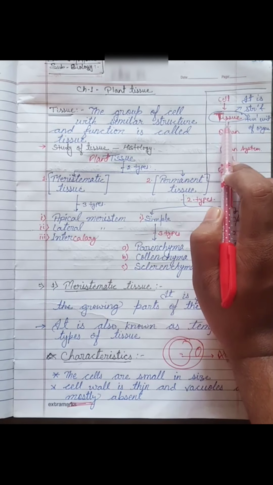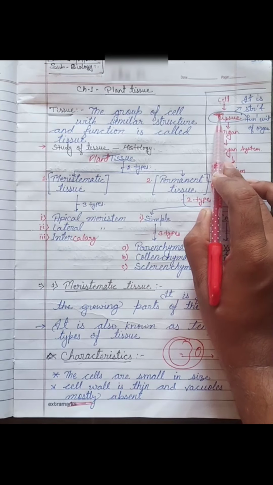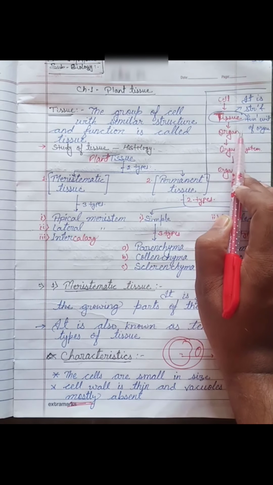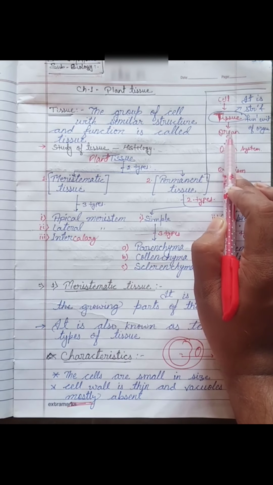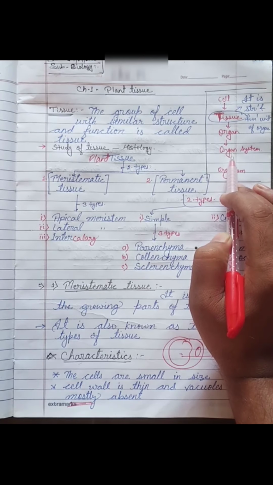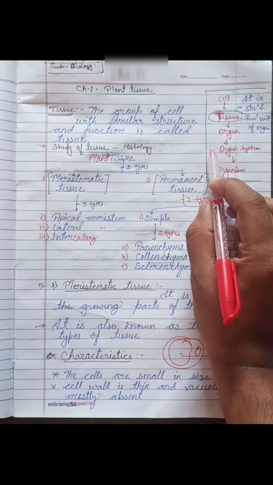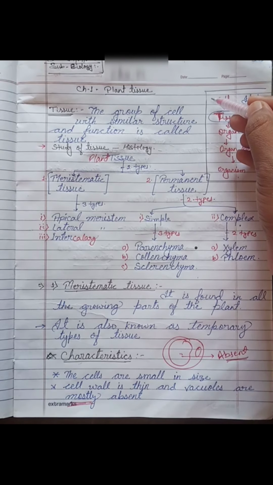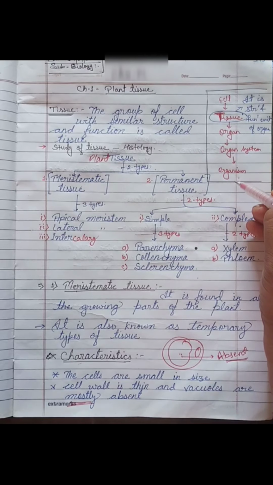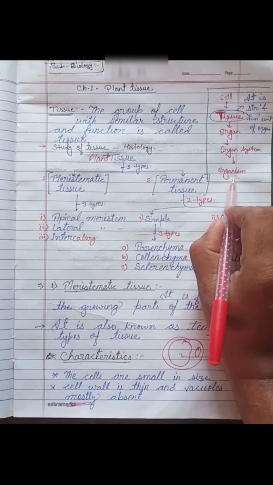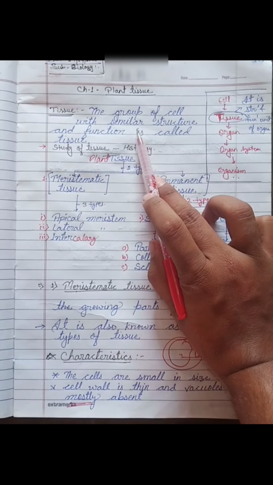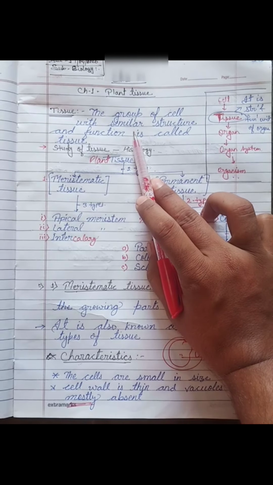That's why tissue forms the next level of organization, that is the organ, and a combination of organs forms an organ system, and lots of organ systems combine together to form an organism. So this is the total procedure from the cell to the organism. And one more thing related to tissue, because we are here to study about tissue.